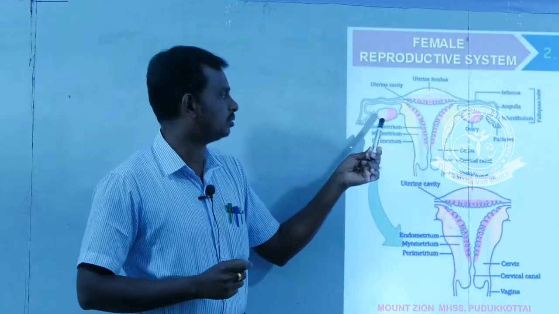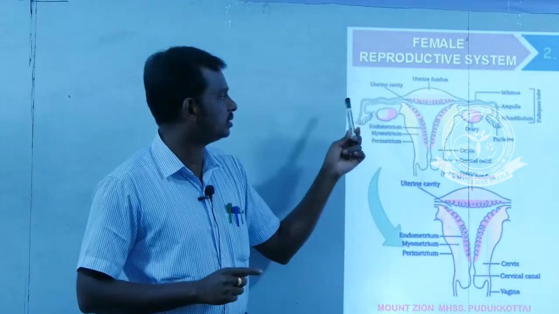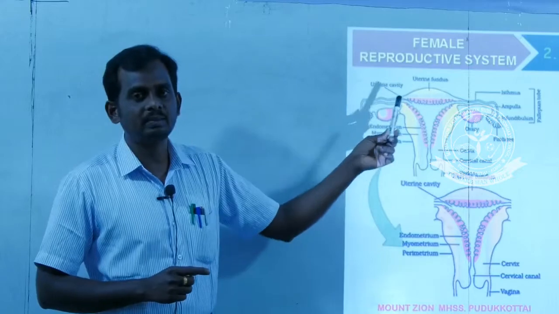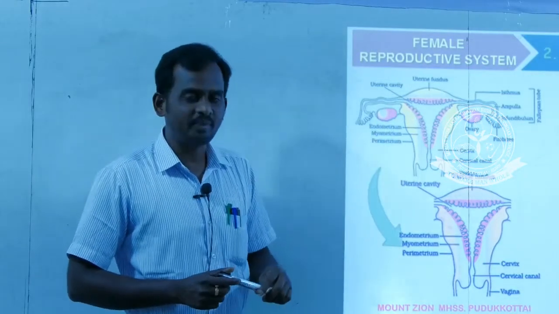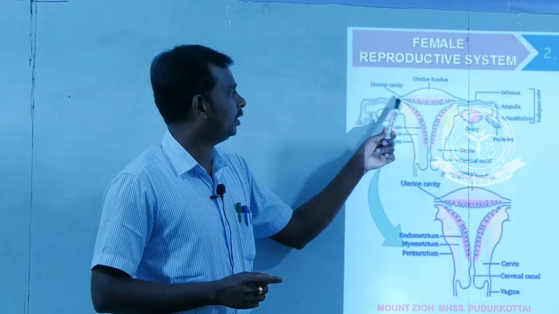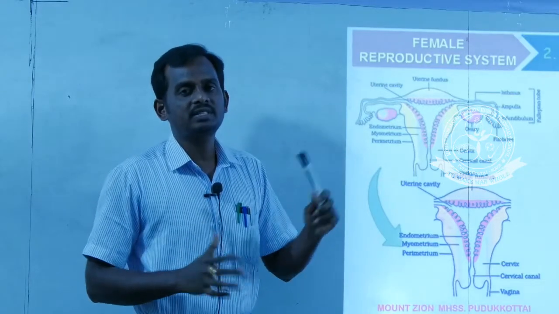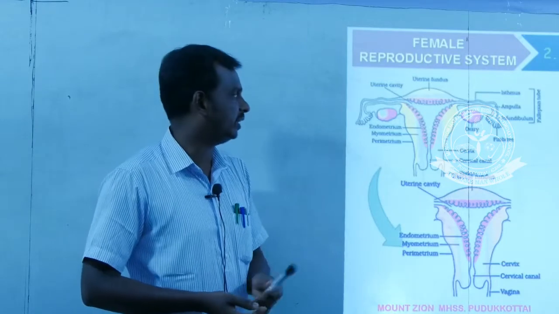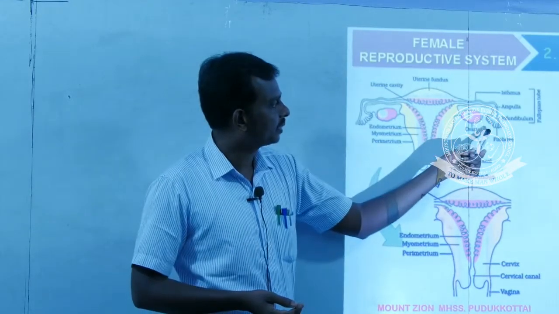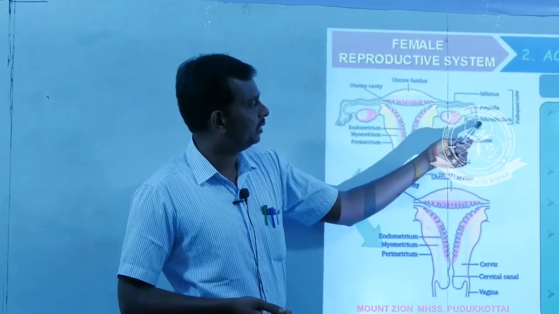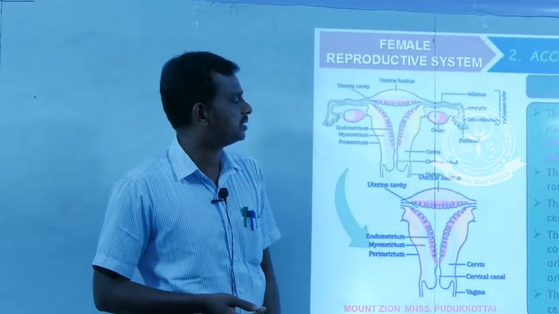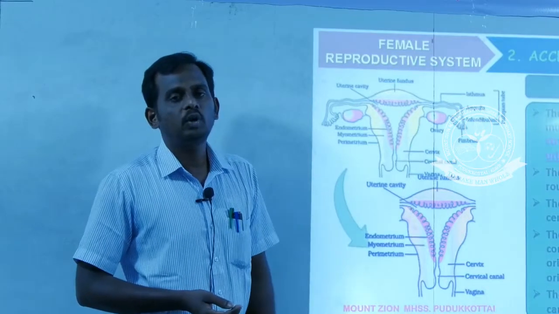It's an important one mark question. And the accessory parts include the fallopian tube, uterus, cervix and vagina. These are the accessory parts of the female reproductive tract. The fallopian tube conducts the egg from the ovary to the uterus. It includes the fimbriae, the initial part, then the infundibulum, ampulla and isthmus. These are the four main parts of the fallopian tube.